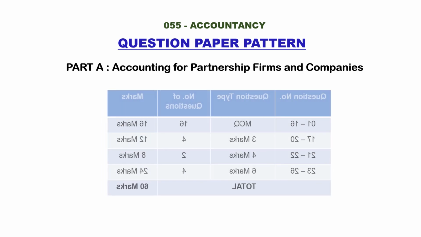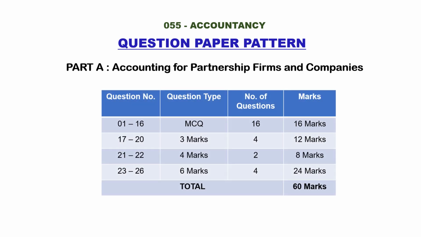Let us see the question paper pattern. Our question paper pattern design is Part A and Part B. The Part A design will be accounting for partnership firms and companies. So from Unit 1 and Unit 2, the questions will be asked. From Part B, there will be no question here. Part A, accounting for partnership firms and companies.